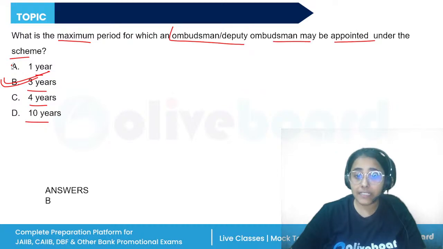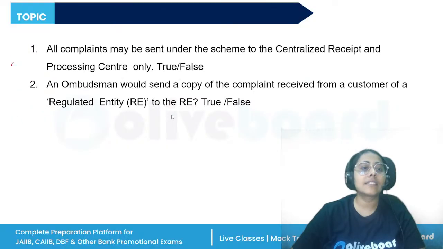If they're not satisfied, they can also make an appeal to the appellate authority. The deputy ombudsman is a person appointed by the RBI, and even the ombudsman. All right, so the correct answer, the appointment and tenure: the RBI may appoint one or more of its own officers as ombudsman to carry on the functions for a period not exceeding 3 years at a time.